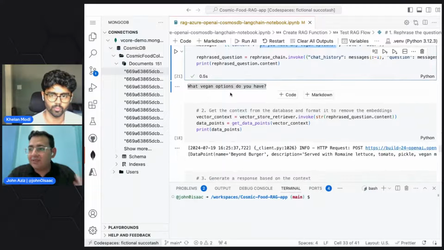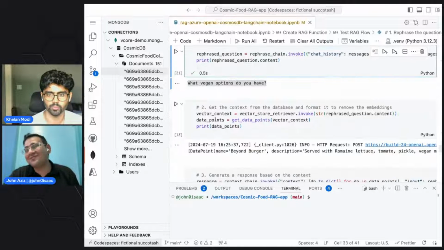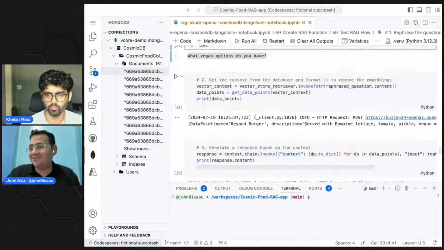And like you see, it just rephrased the question a little bit. So it's not doing much now, but it's going to do something when we have a chat history.